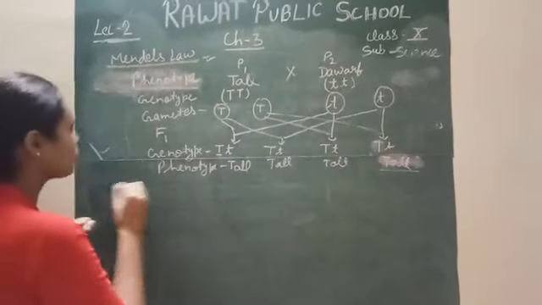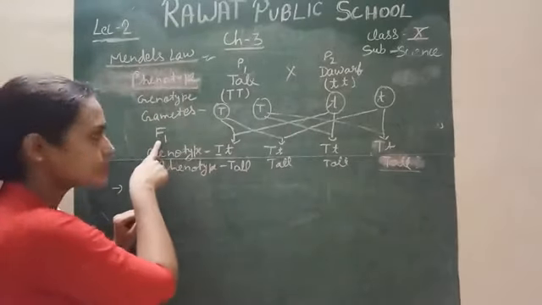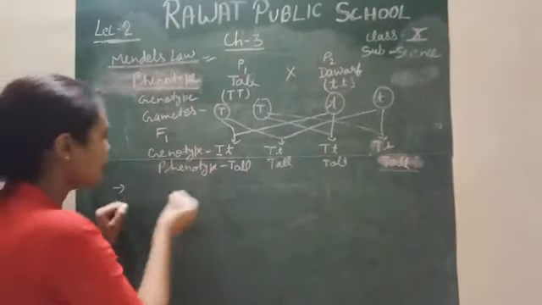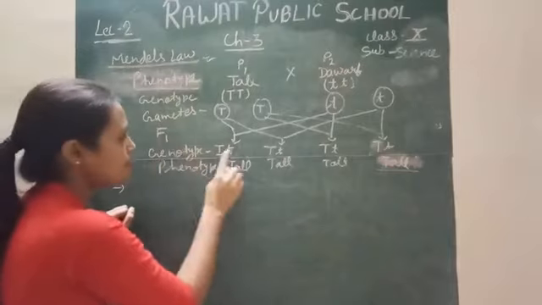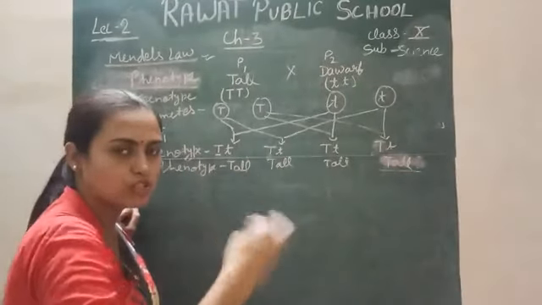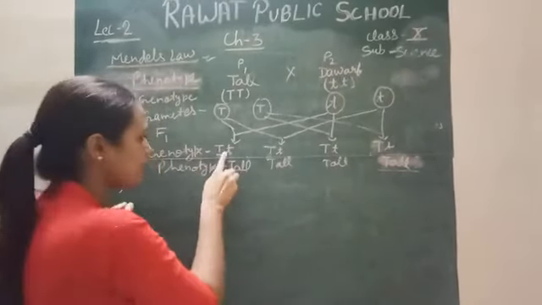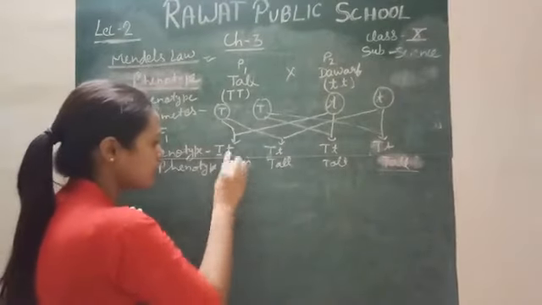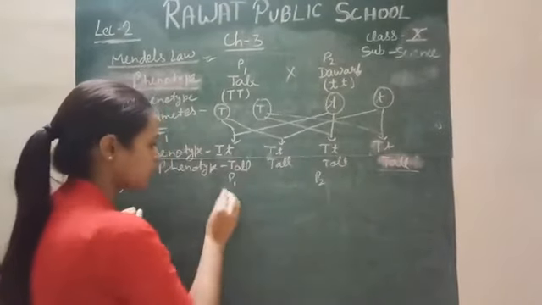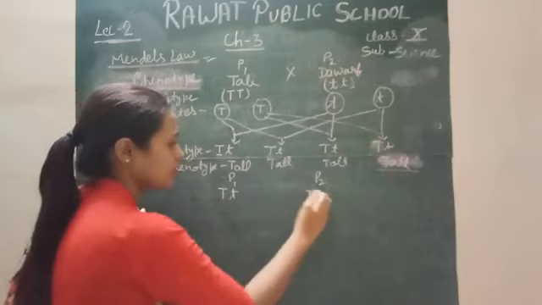One more thing about the law of dominance. This is the first F1 generation. What will we do? We will cross F1 with F1. For example, we will take parent P1 from here and P2 also from here. This and this.